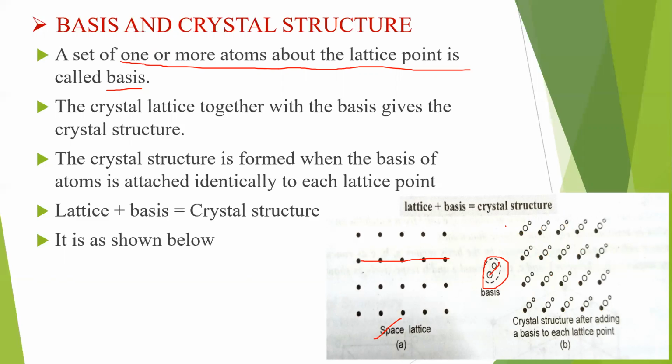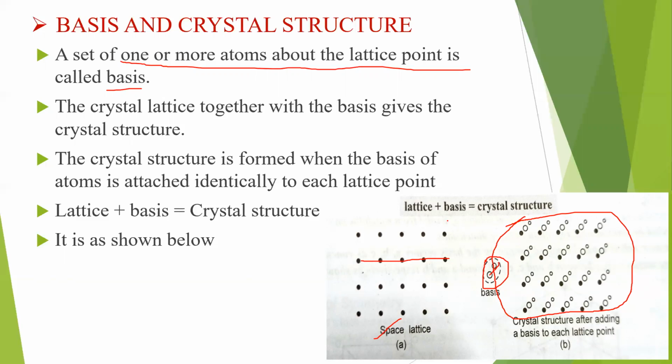So then this is called crystal structure. That means at each and every lattice point, I put some basis. A basis means either a single atom or more than one atom. And moreover, the atoms may be of the same element or different elements also. So that type of combination is said to be basis.